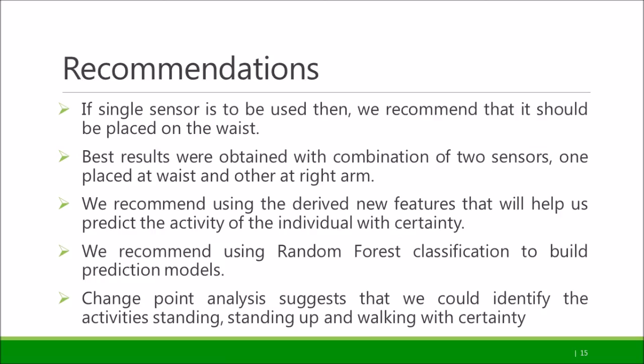To summarize, placing a sensor in the waist would yield the best result. It could be complemented by placing another sensor in the right arm. We recommend using the derived new features that will help us better predict the activity. We also recommend using random forest classification to build the prediction model. Our change point analysis suggests that we could identify the activity standing up and walking with highest certainty.